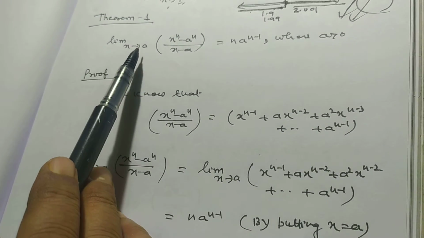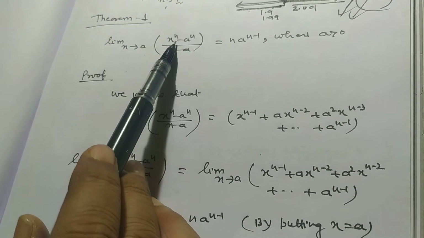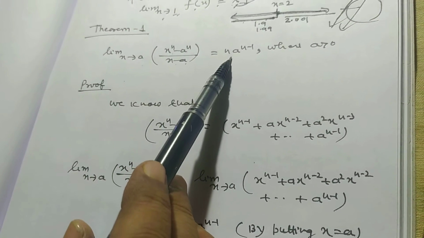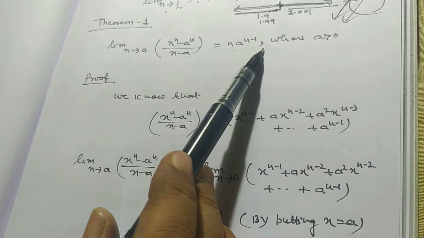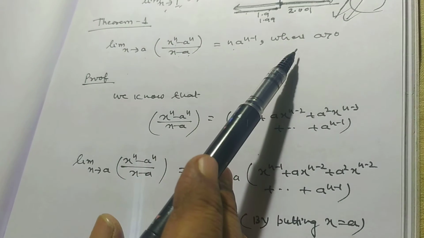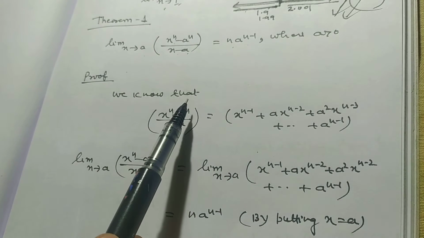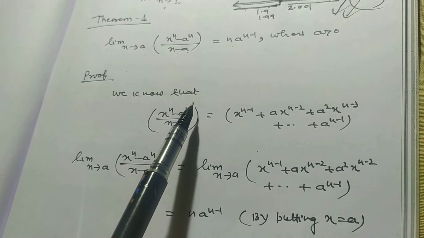The first theorem is limit x tends to a, (x to the power n minus a to the power n) divided by (x minus a) is equal to n times a to the power n minus 1, where a is greater than 0. This is a very, very productive theorem. We can solve so many problems of algebraic expressions.